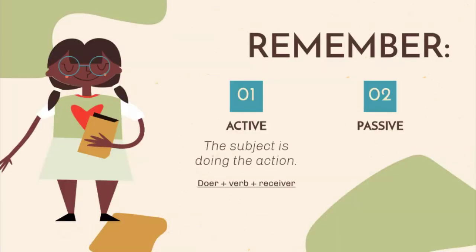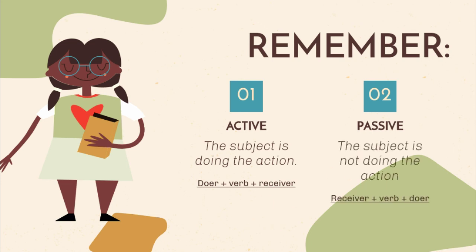Always remember, in the active voice, the subject is doing the action. The pattern is doer plus verb plus receiver. While in the passive voice, the subject is not doing the action. The pattern is receiver plus verb plus doer. So using active voice often improves clarity, while passive voice can help avoid unnecessary repetition. Active voice can help ensure clarity by making it clear to the reader who is taking the action in the sentence. So that ends our lesson for today.